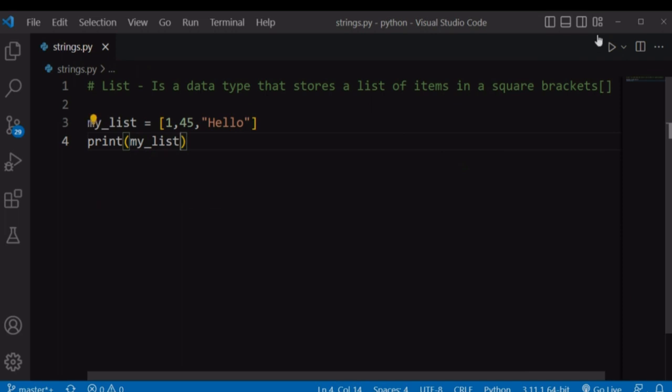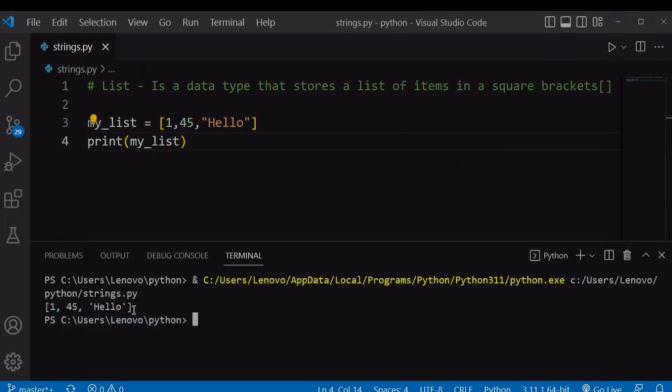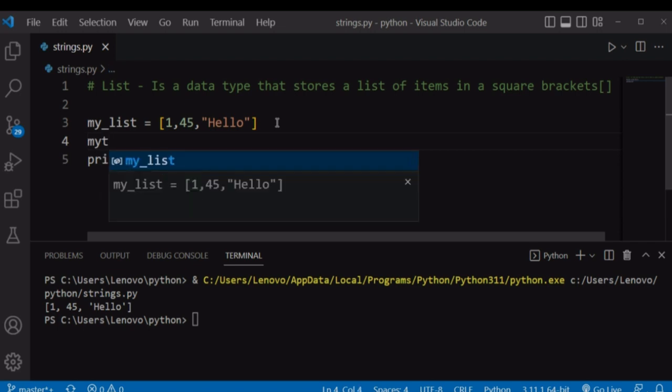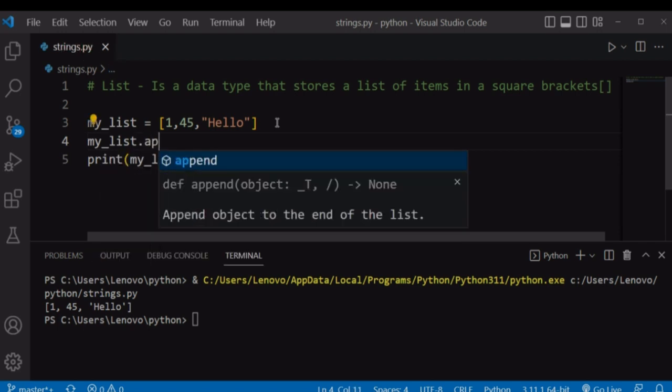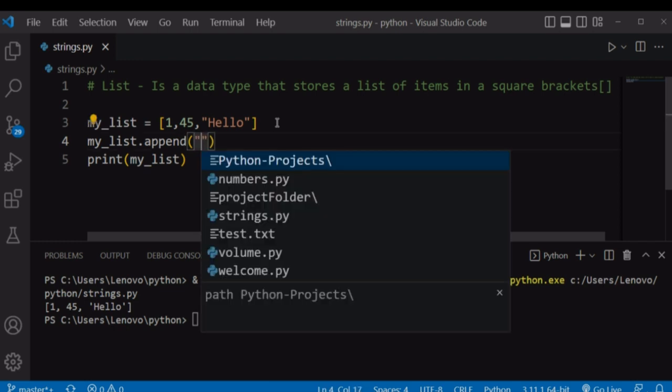If I print my list variable and run our file, it will return our items surrounded with square brackets. We also have methods that you can use to modify our list. For example, if I want to add a new element into our list, I will use the .append method on our list. Let's say myList.append, and then the element or the item that I want to add into our list.